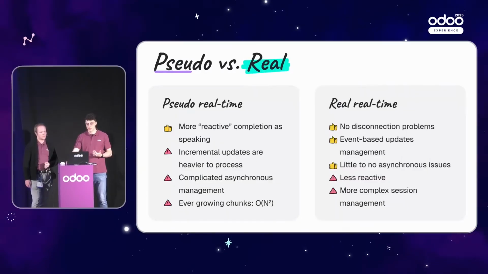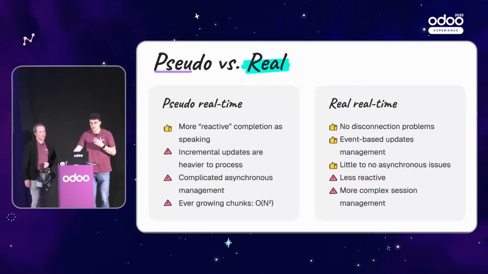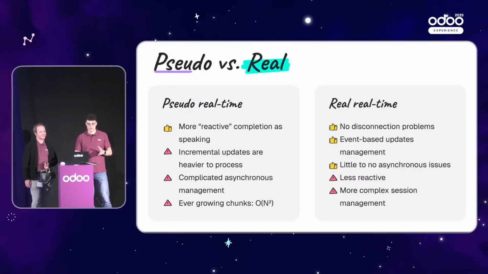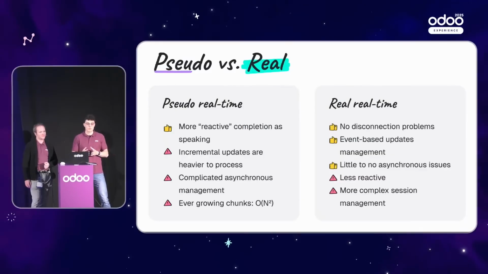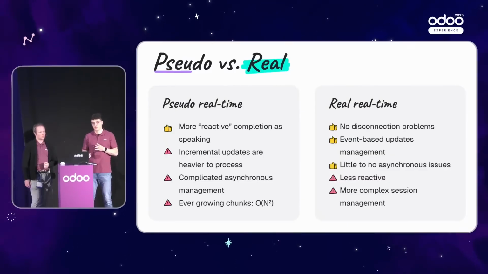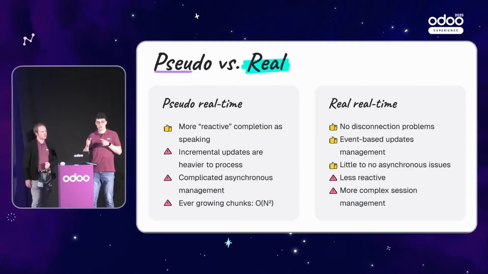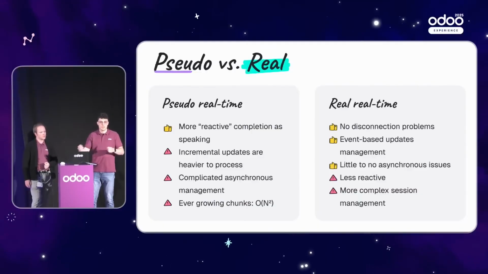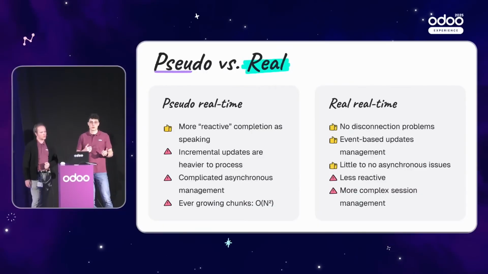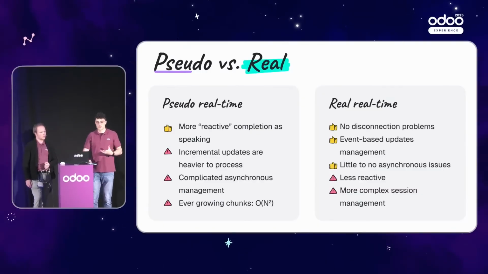So now, in conclusion, for these components, with the pseudo real-time, we had something more reactive in a sense, because the main drawback of the real-time is that you really have to stop speaking to see the completion happening. While with the pseudo real-time, you would see some form of completion, but these updates were way heavier to process with complicated asynchronous management, as we saw.